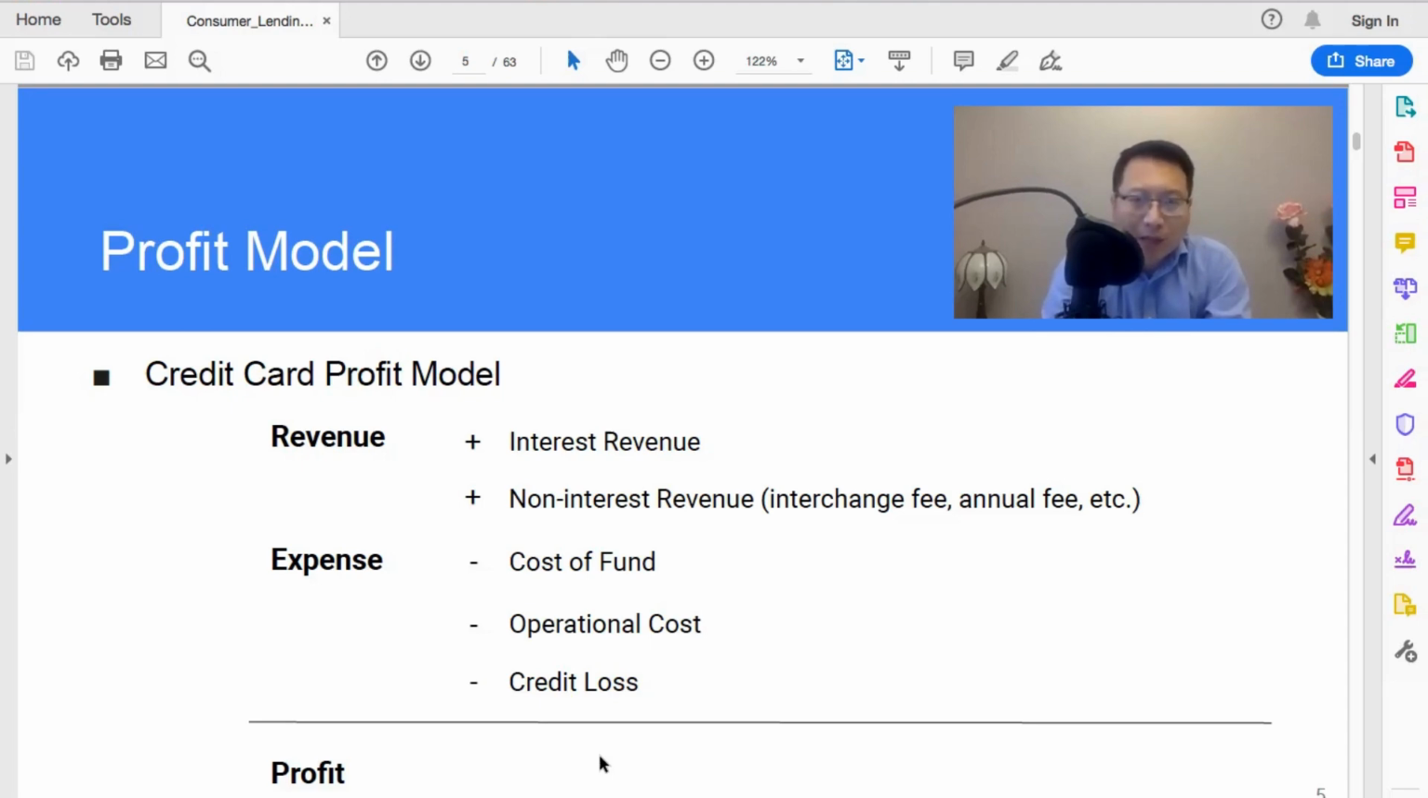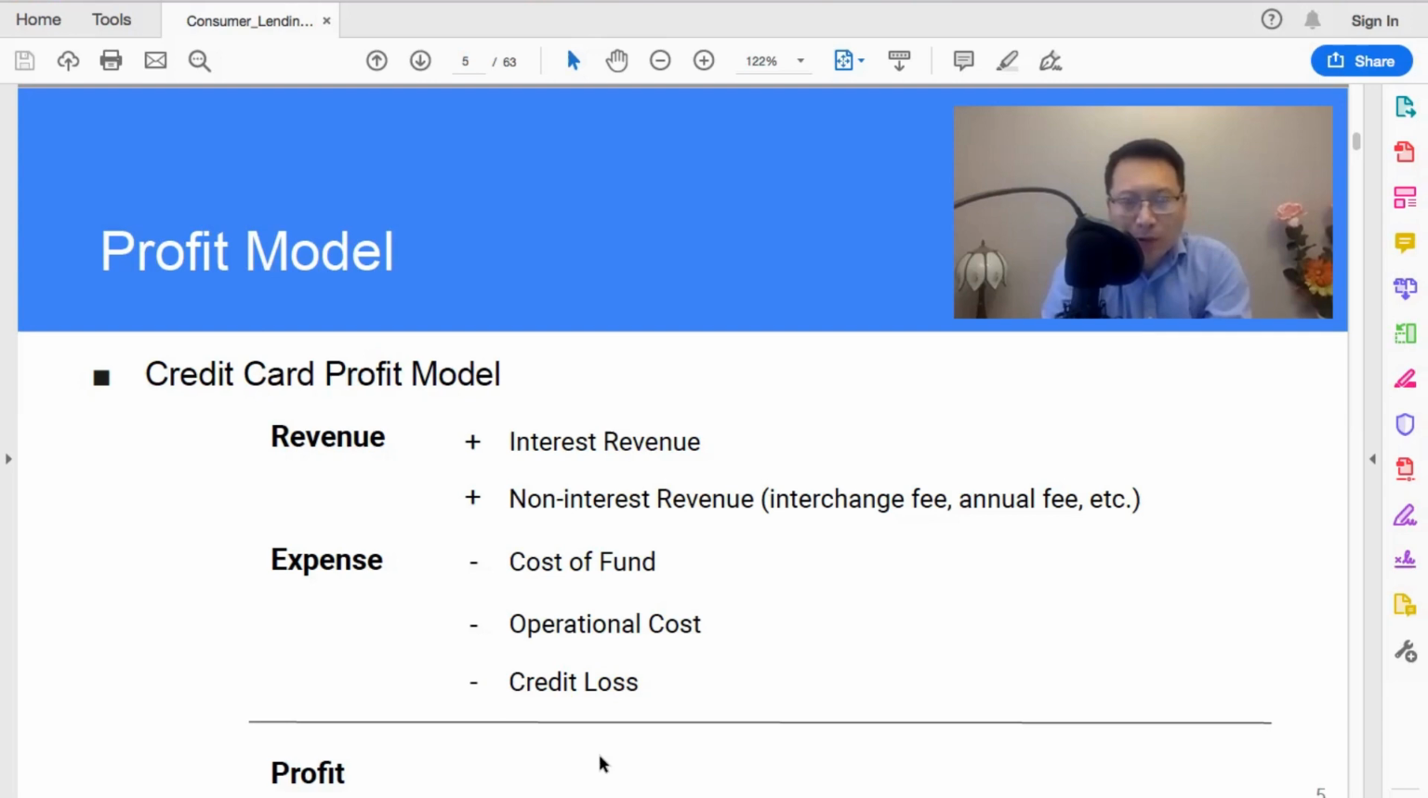So some banks or some lenders, they have to rely on the ABS or borrow it through commercial paper. So that cost naturally goes up in the market. That depends on the credit ratings of that issuer. So cost of fund, one expense item.